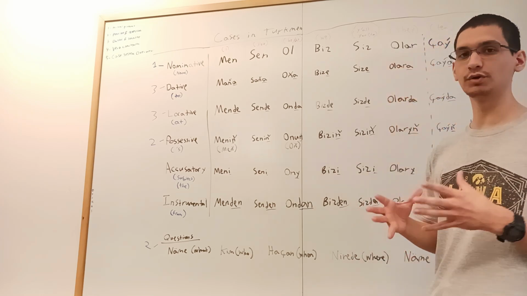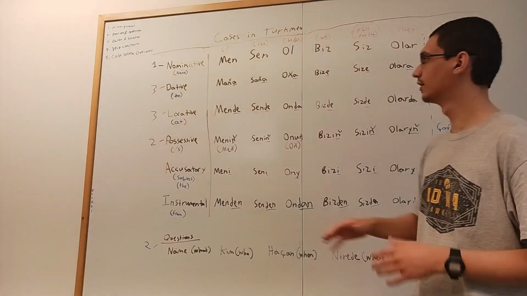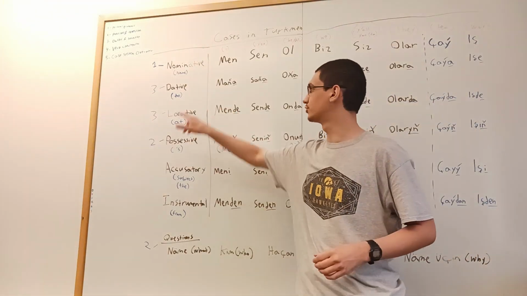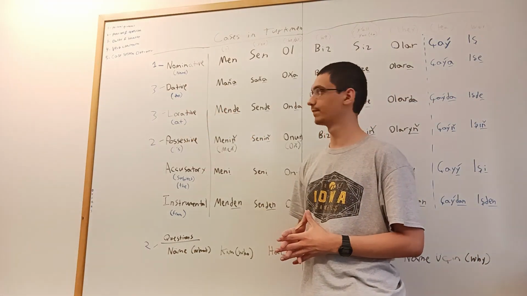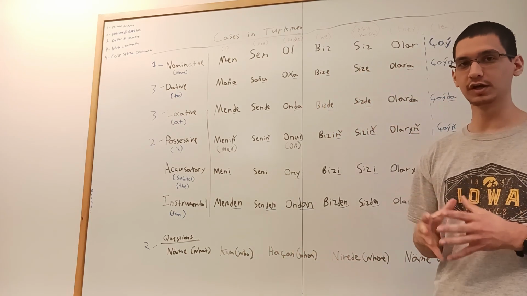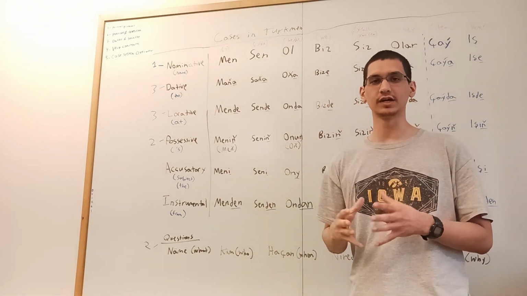In the third video, I covered the dative and locative case in the Turkmen language. And so basically what that means is I told you guys how to cover the concepts of to and at in the Turkmen language. And then in the fourth video, I taught you guys the verb conjugations.